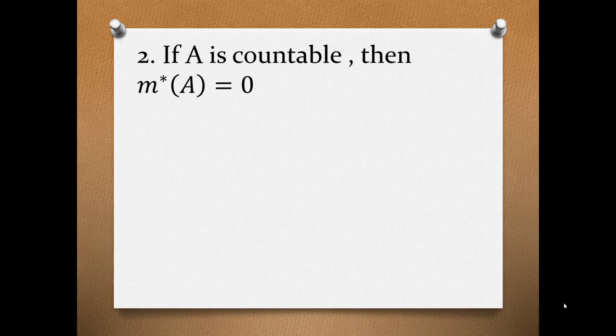For number 2, if A is countable, then the outer measure of A is 0. Okay, for our proof, let A be the set of A sub n such that n is an element of the natural numbers, a countable set.